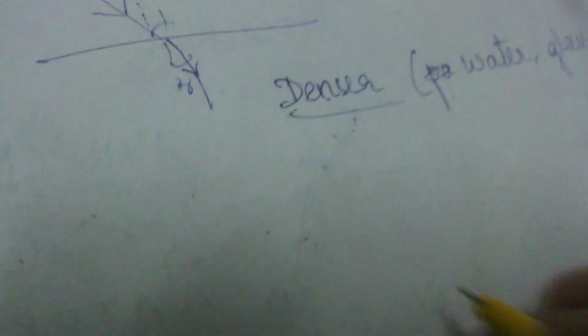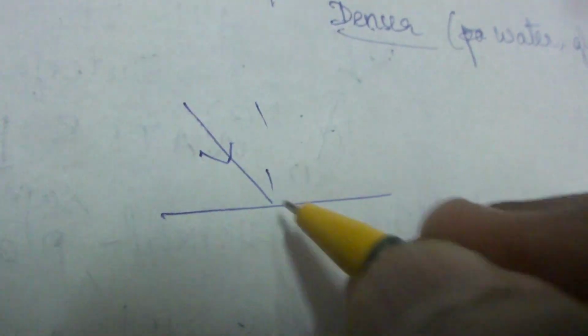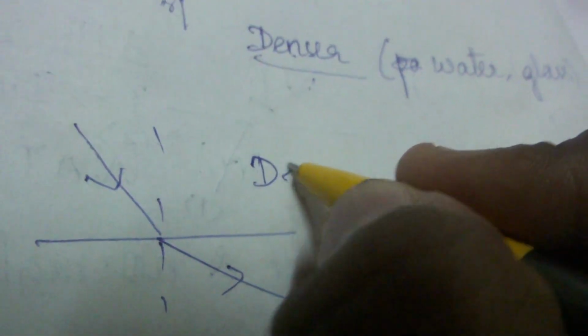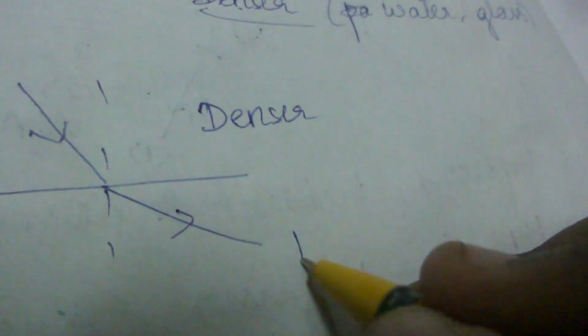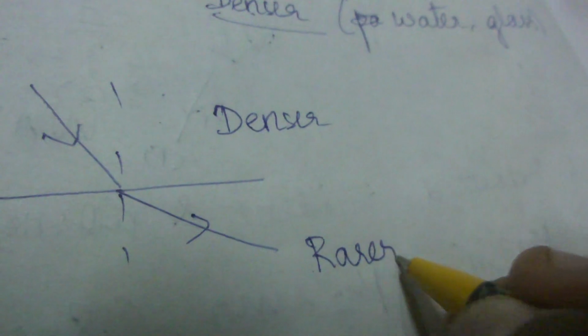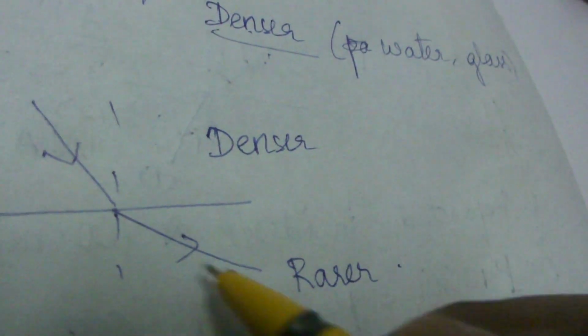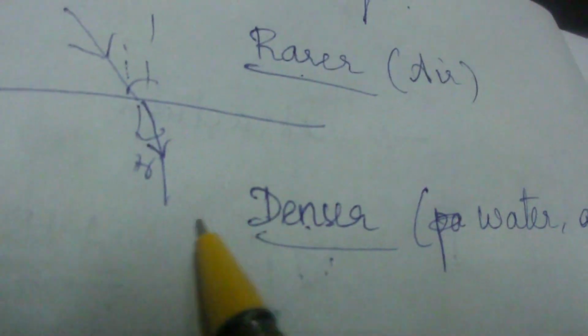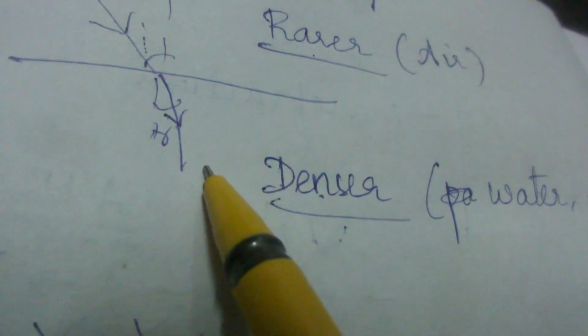Now if we see the second case in which we have an incident ray and we have a normal and it goes away from the normal. Now you would have guessed what it is, that is denser to rarer. If it goes from water to air or it goes from glass to air, then what will happen? The refracted ray will go away from the normal. You can see that it just goes away from the normal and here it's just going towards the normal.